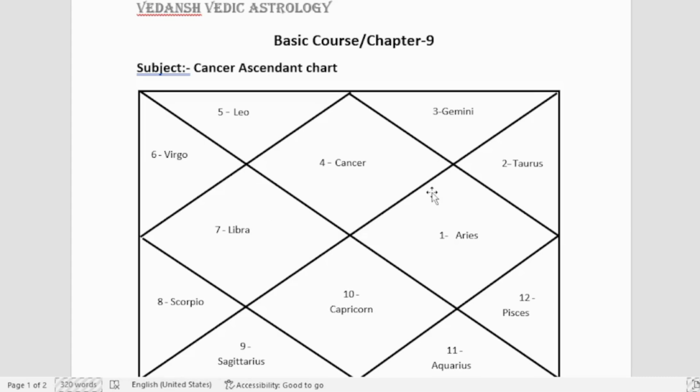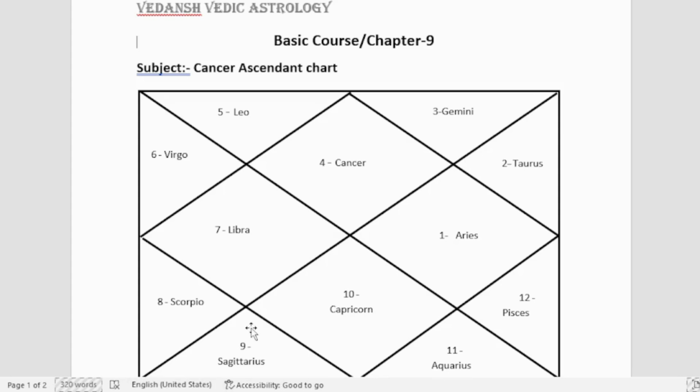As of now, we understand that after Moon, Mars is the second benefic planet for this ascendant chart. Why I am not saying Jupiter as benefic as Mars? Because Jupiter here is also the lord of 6th house, which is a trine house. Though Jupiter is the lord of 9th house and it's a natural benefic planet, also it is friends with Moon, it is bound to give good result. It is considered as the auspicious and benefic planet.